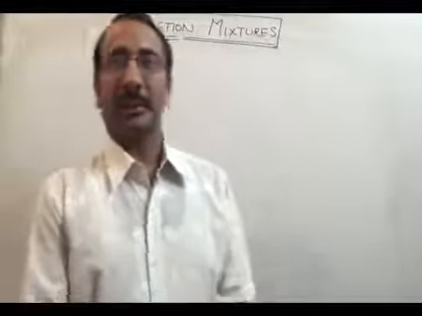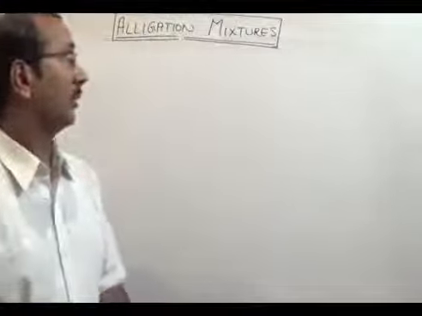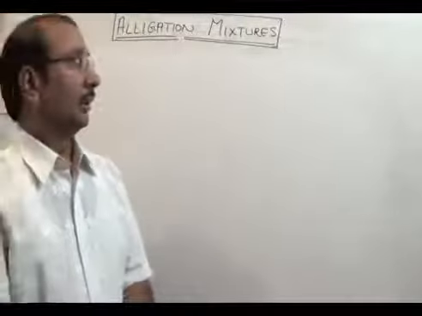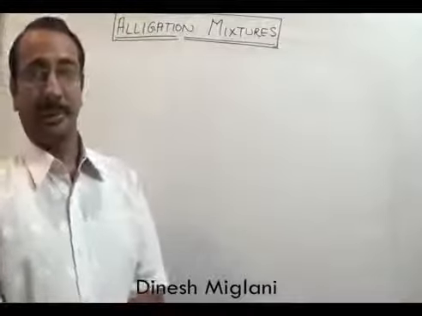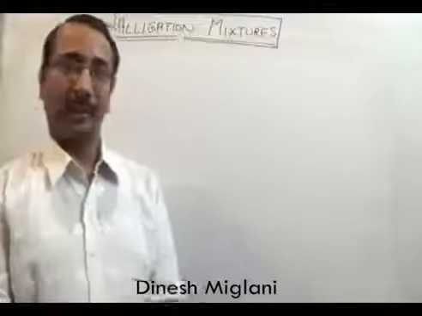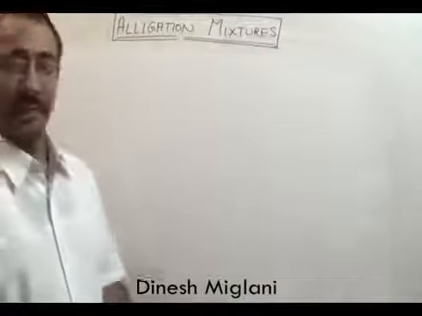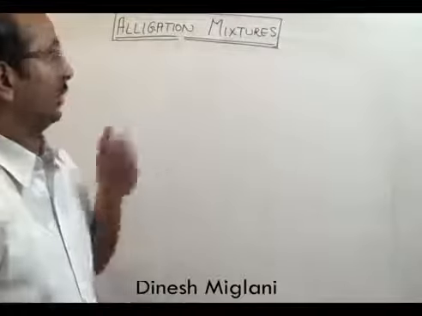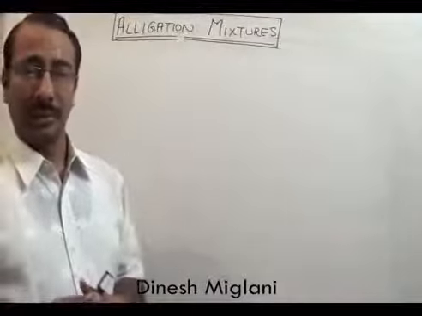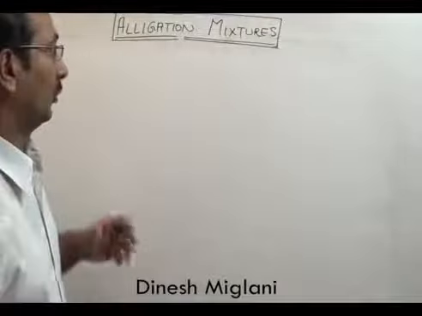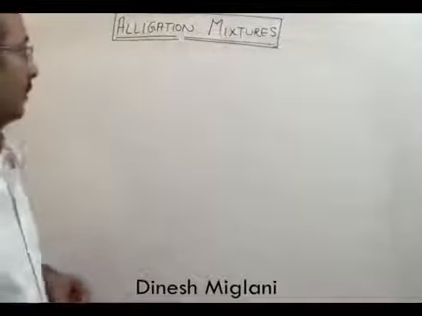Today's class is the concept of alligation and mixtures. In most mathematics books you find this topic. It is generally discussed after the concept of average, because it is not really a concept, it is simply a shortcut method to solve questions of weighted average.